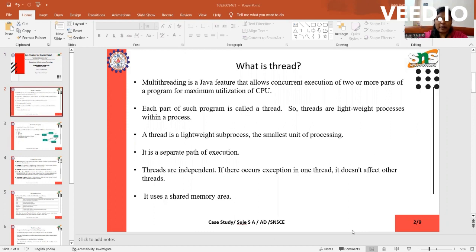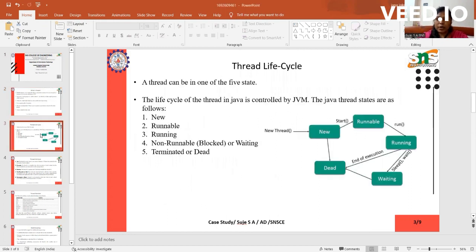Threads are independent. If there occurs exception in one thread, it does not affect other threads. It uses a shared memory area. And when we are going to see about life cycle, first we have to see what are the states in thread life cycle. A thread can be in one of the 5 states. If the thread enters the life cycle, it will be in one state at a time. It cannot be in all the states. It can be in only one state out of 5 states.